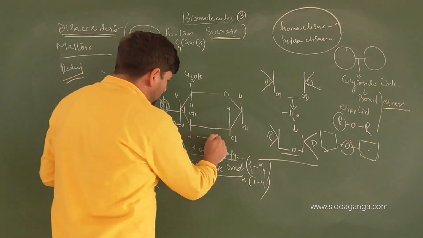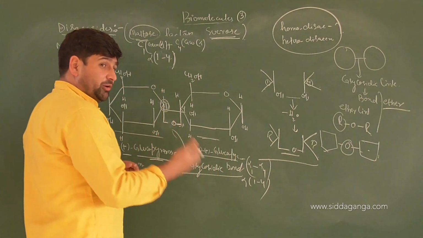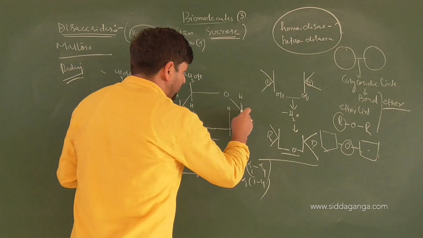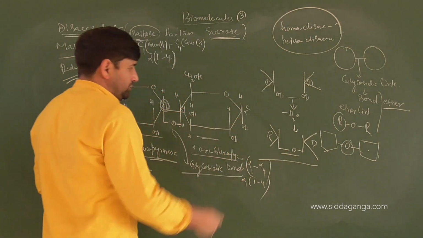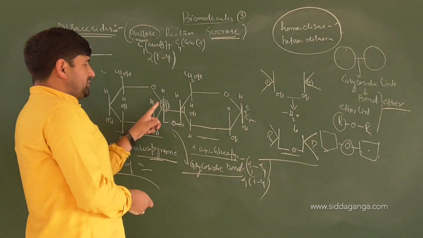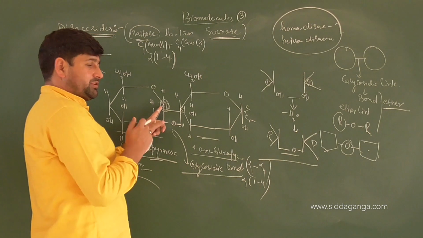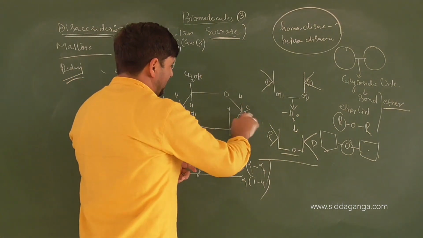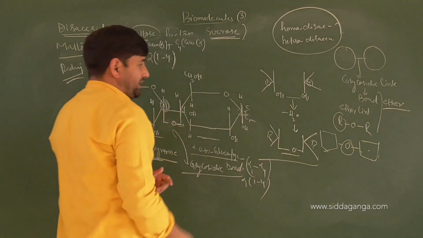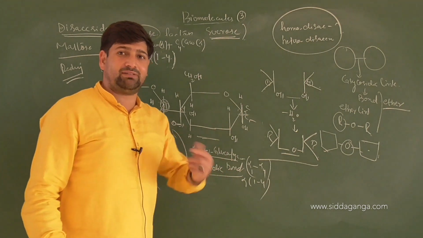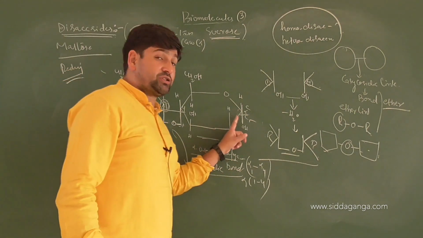However, when you look at the second monosaccharide unit of this disaccharide, you see its anomeric carbon, the alpha carbon, is free. You can see that C1 is free. The first anomeric carbon is blocked, but this one is free. As you dissolve it in solution, it will open out, and as it opens out it will develop the aldehydic end and show the reaction. Thus this disaccharide will be reducing because its group is not blocked.